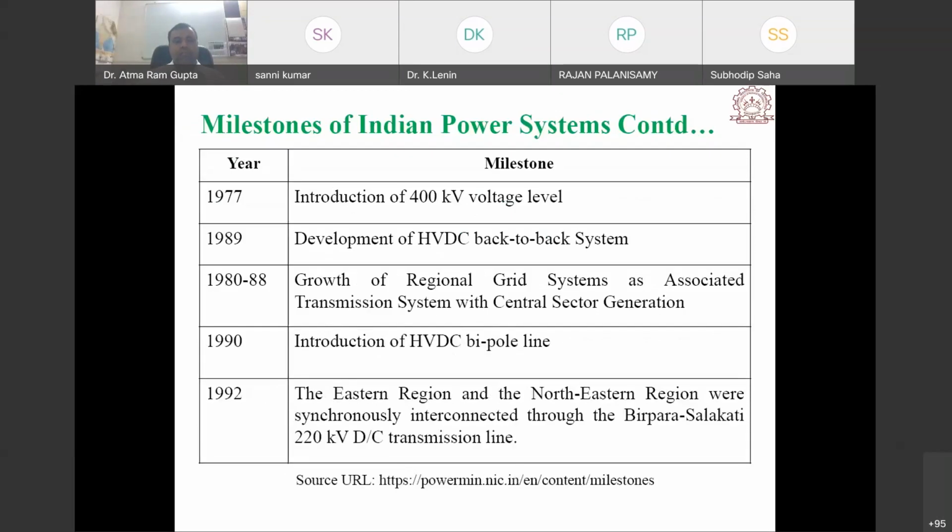So, the next main milestone is achieved in 1977 with the introduction of the 400 kV high voltage line. We all know that as the voltage increases, the current level decreases for the same amount of power transmission in the transmission network.